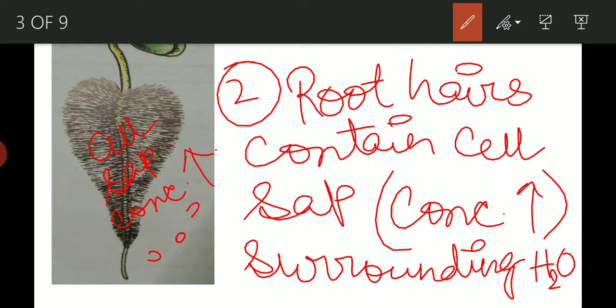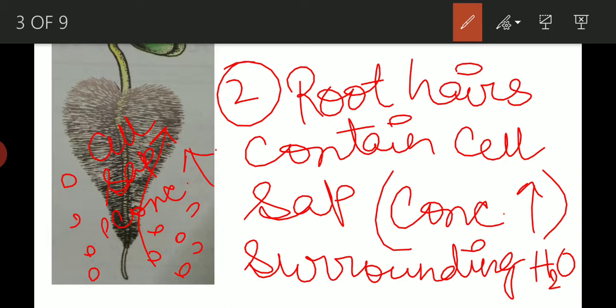And the surrounding water is lower in concentration. That's why the water from outside will move inside, into the root hairs. Okay, root hairs have cell sap, which is present in the vacuoles. Root hairs have large vacuoles. In those vacuoles, cell sap is present.